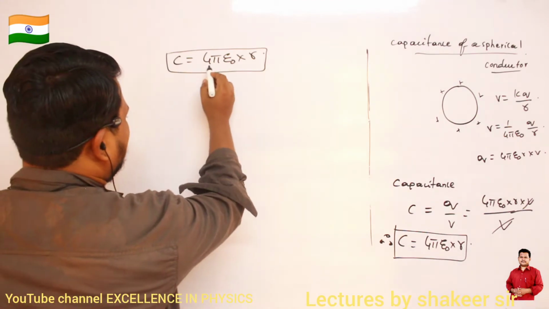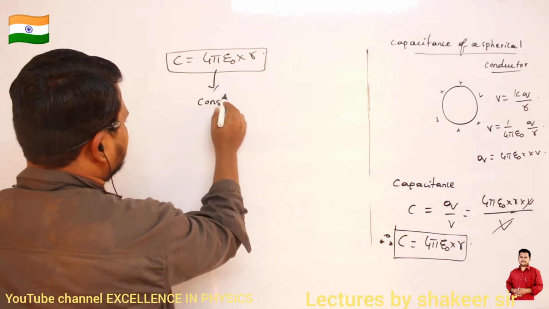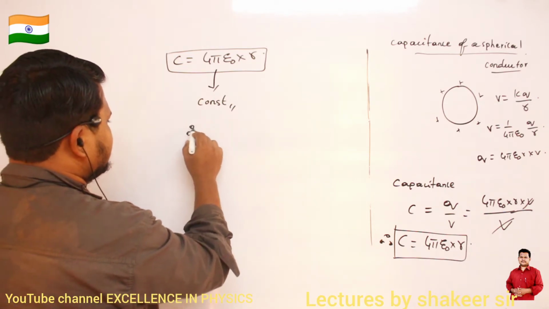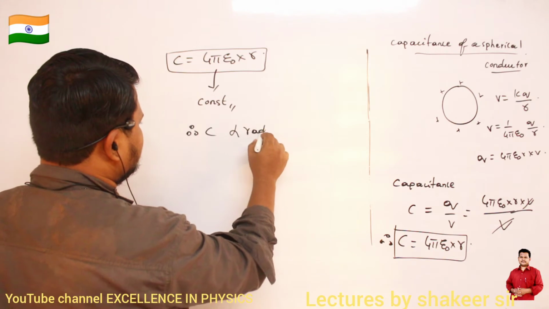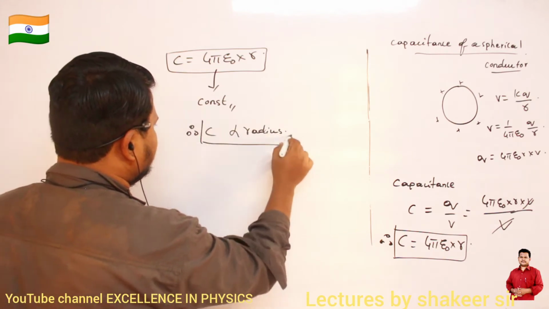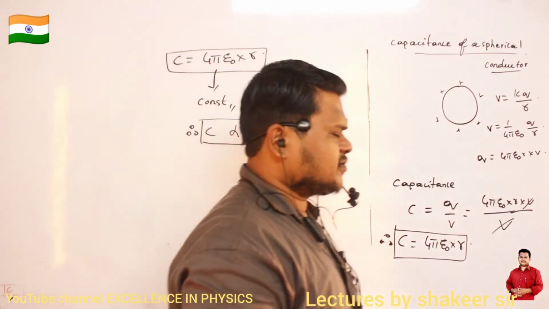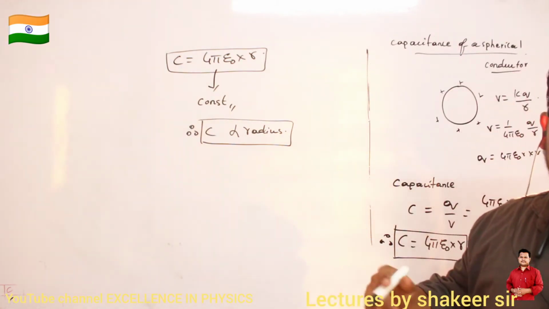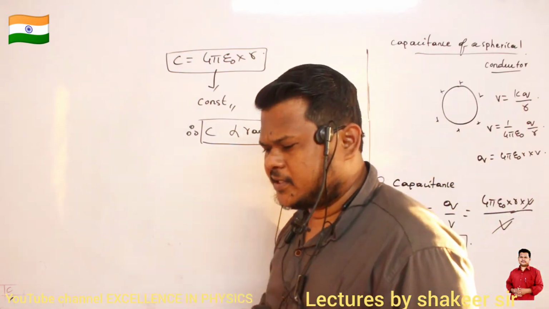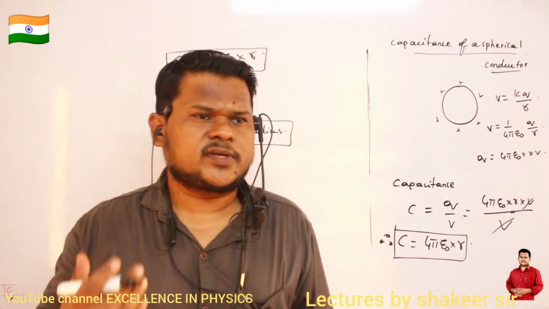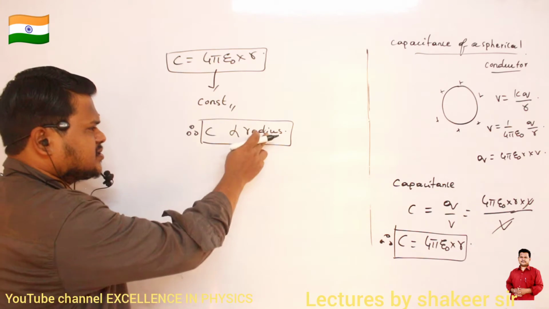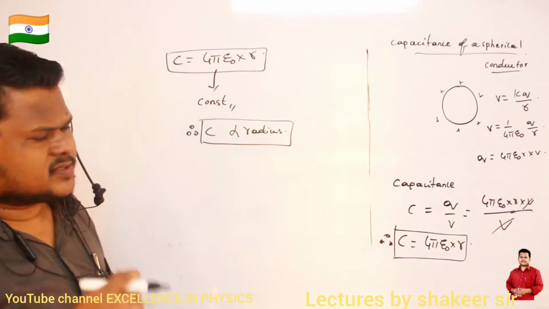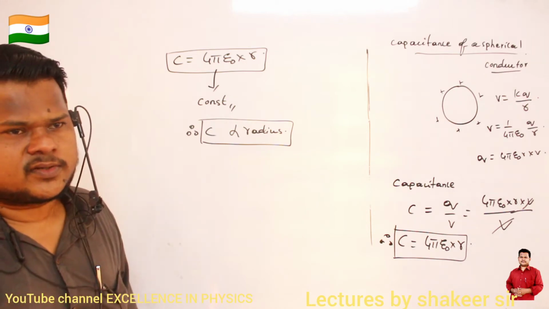So here 4 pi e naught is a constant, no? It means that capacitance is directly proportional to the radius of the body. This is what we understand. Capacitance of a body is directly proportional to radius. It means if the radius of the body increases, then the ability of the body to store charge also increases. That is, if radius increases, capacitance also increases. Clear? So this is what is called C is directly proportional to R.